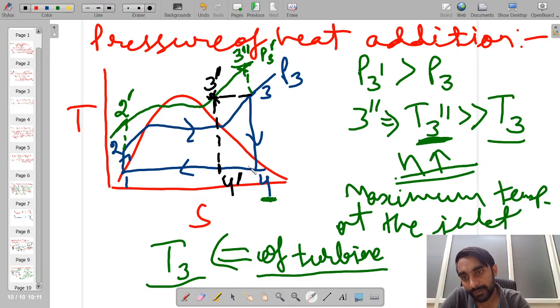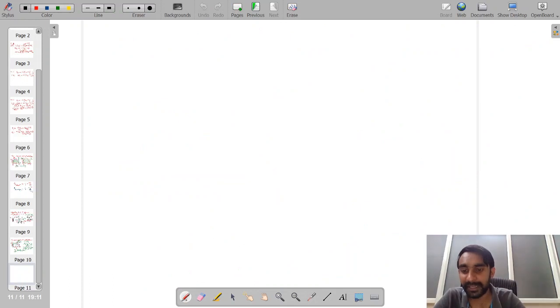Moreover, in this zone we are having a significant increase in the area enclosed by the cycle, which in turn will be leading to a significant increase in the amount of work done. So ultimately we will be having the increase of efficiency.